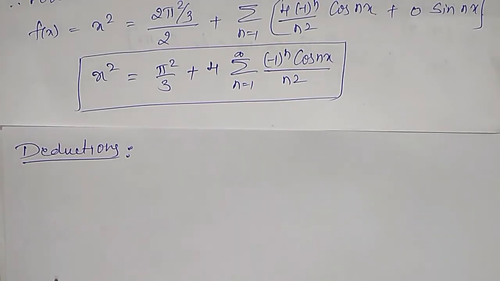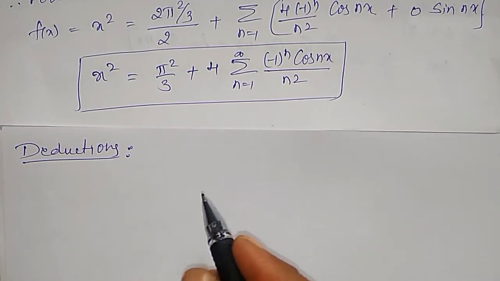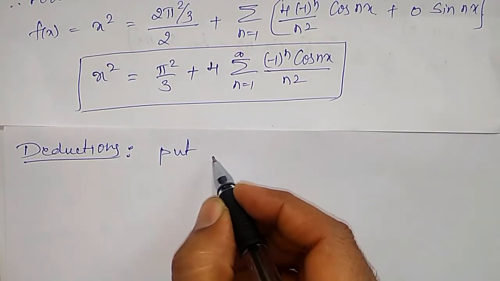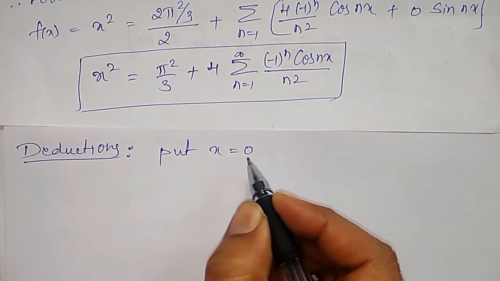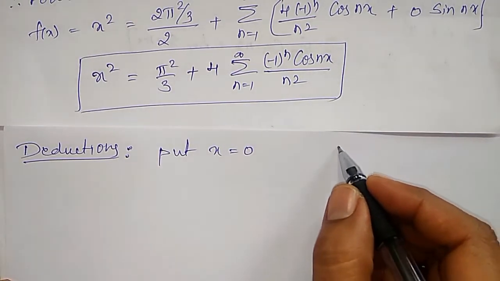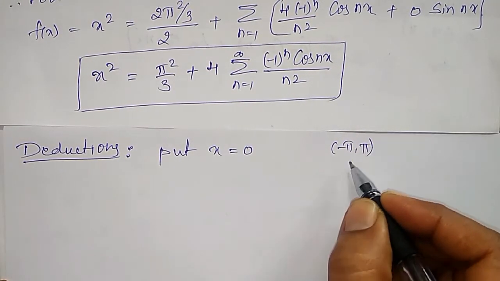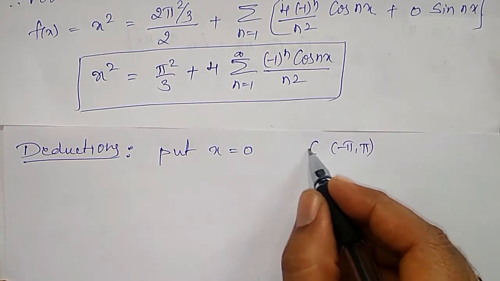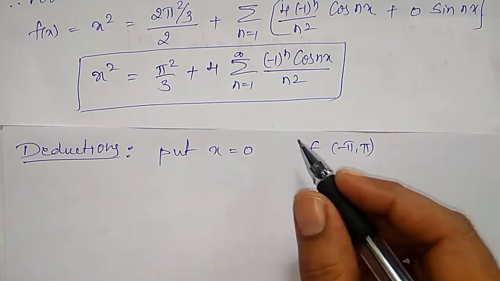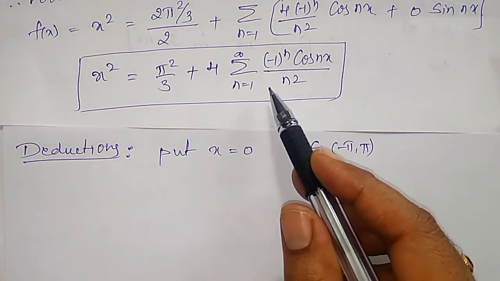Now, to do the deductions, let me put first one. Let me put x is equal to 0. That x equal to 0 must lie between the interval minus pi to plus pi. 0 belongs to that interval, so you have to select it. Okay, therefore let me substitute x equal to 0 in this.